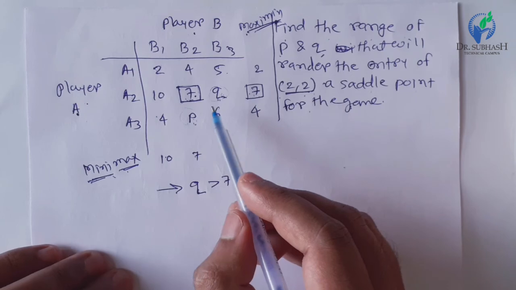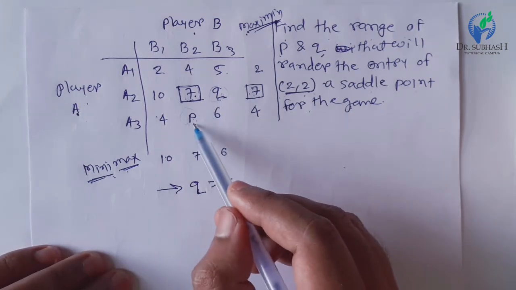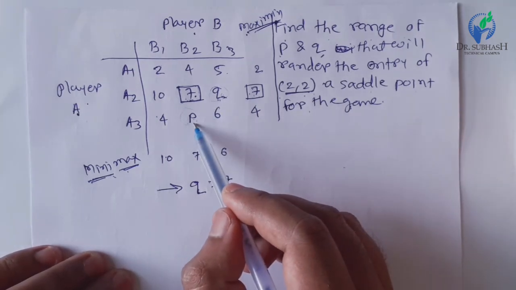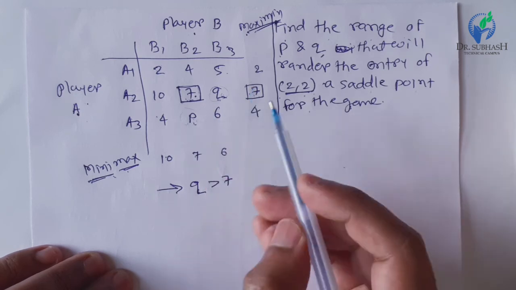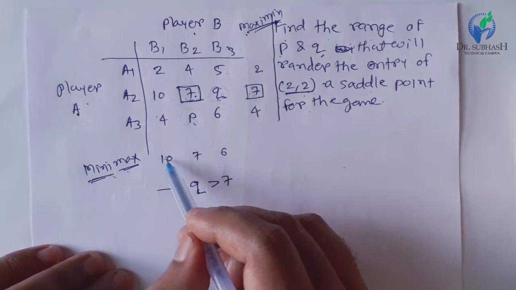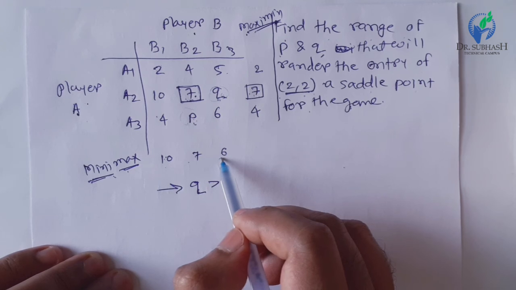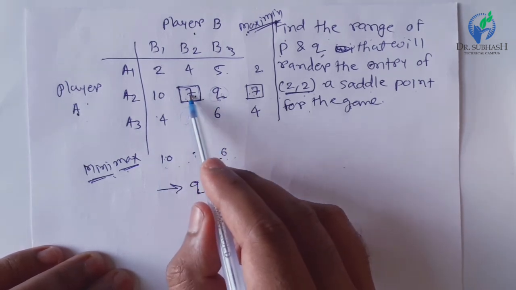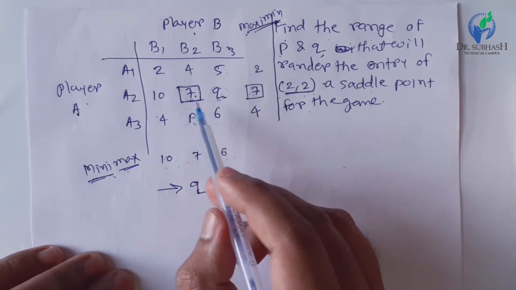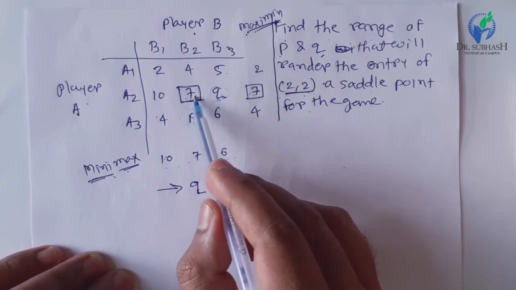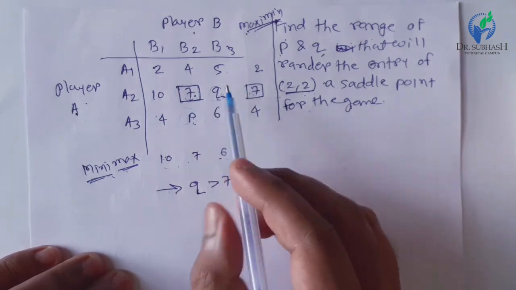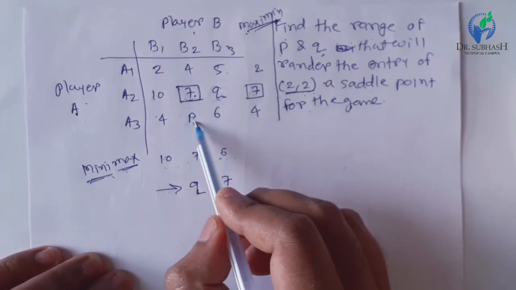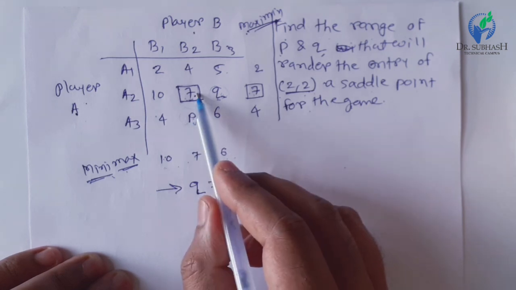Now let us understand the range of P. Here we have selected the column maxima. If we select the 7 here, then the value of P must be less than or equal to 7. Then we can select 7 as the column maxima. Otherwise, if the value of P is greater than 7, the 7 will no longer be the column maxima.